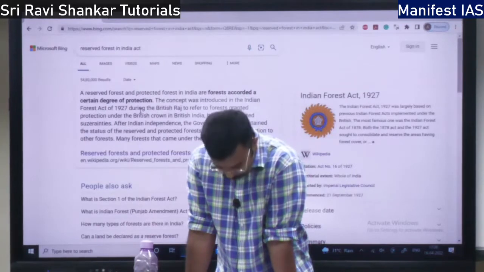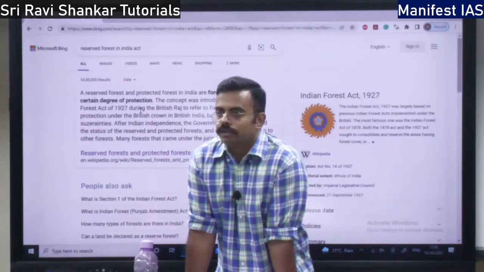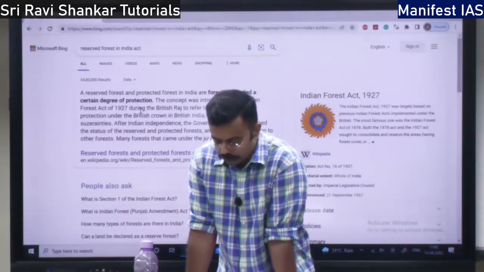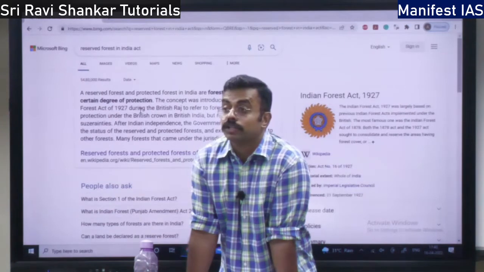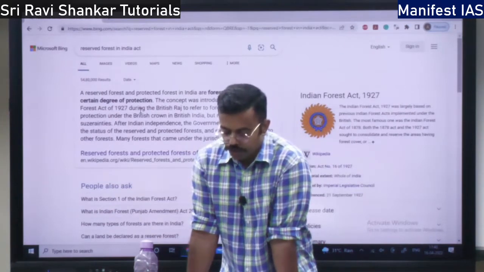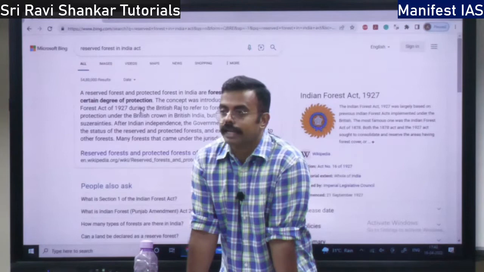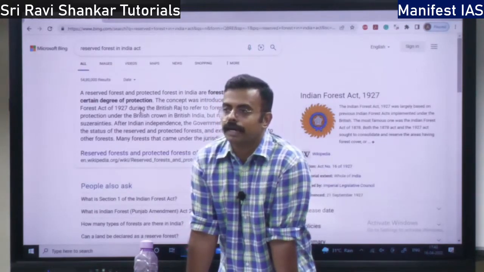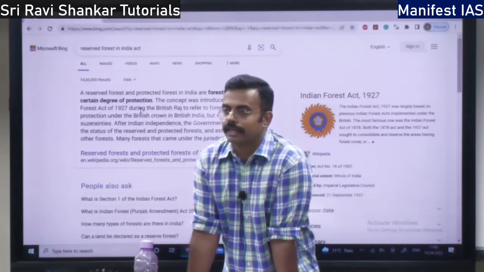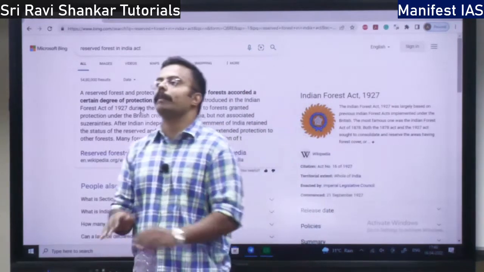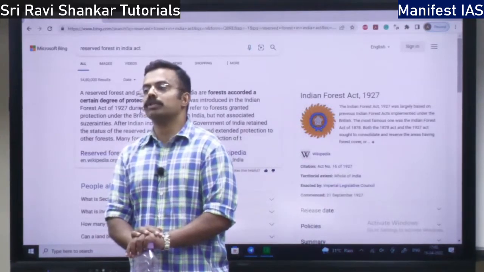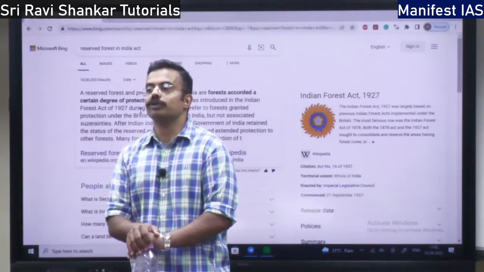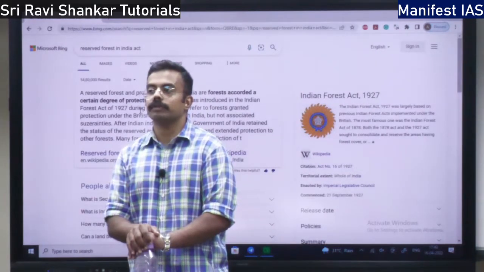So if they are declaring the territorial water as a protected area, they have to take the opinion of the chief naval hydrographer. It is a post. That person's opinion they have to take, the chief naval hydrographer, right? Once the state government and the central government declare the protected area, later on if they want to bring about some changes, then they have to take the opinion of the National Board of Wildlife, right?